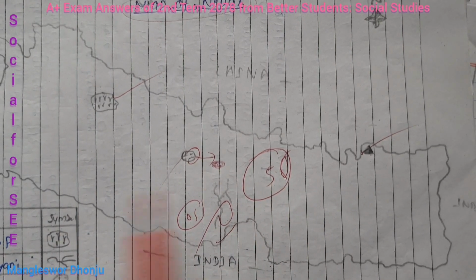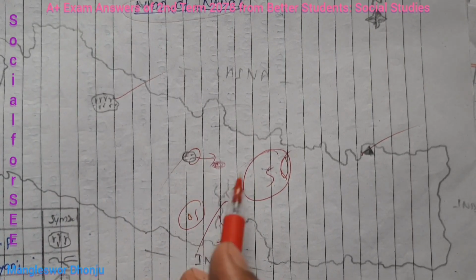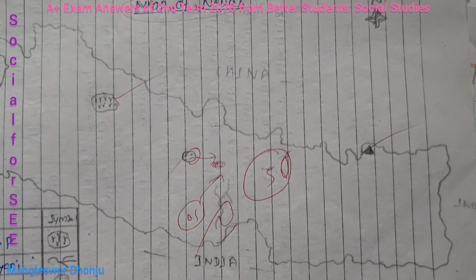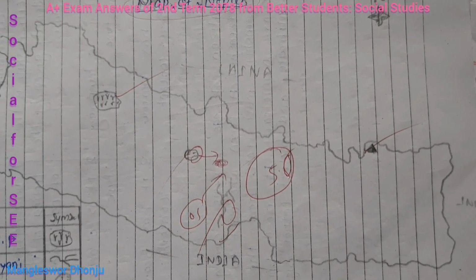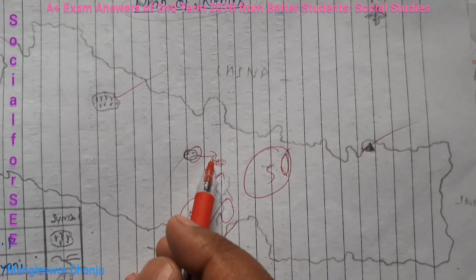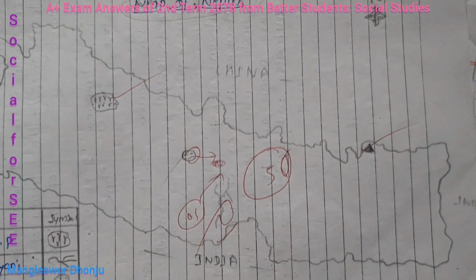Actually, I gave 5 marks: 1, 1, 2, and 0.5, and 0.5 for this one, and 0.5 marks and 0.5 marks, 1 and 2, 3, and 2 marks for Nepal's map.